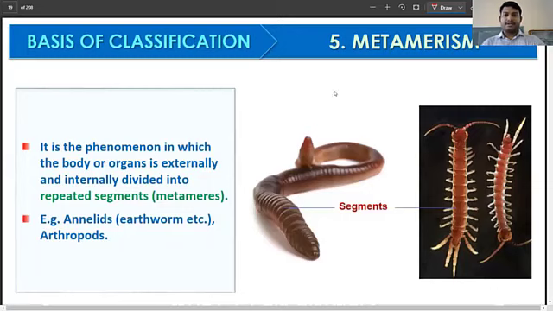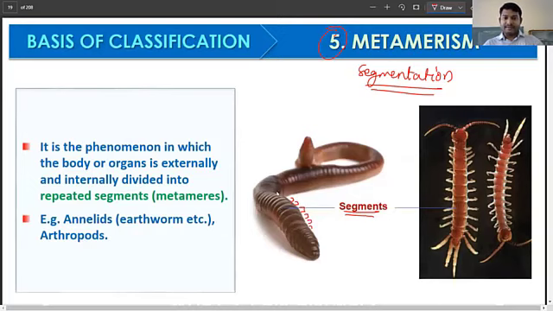Yeah, so we have two more. Next one is metamerism, or if you remember, we had talked about the term segmentation. Is the body divided into different segments? That again can be a criterion for classification. So here we have, for example, the earthworm, and you can see here each of these parts is one segment, right? And that is why it is called segmentation in the organism.